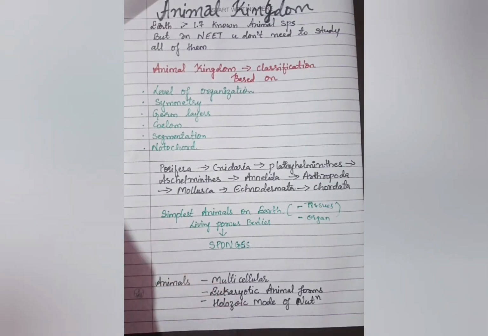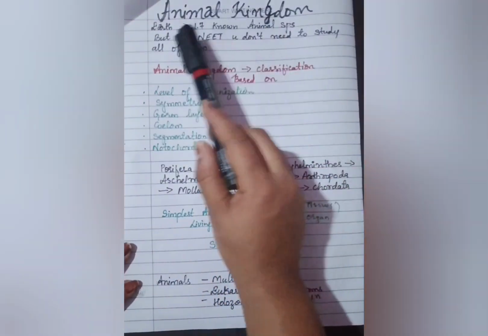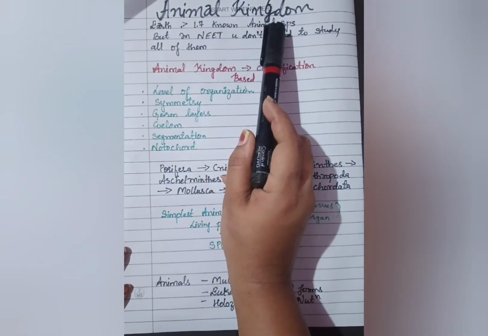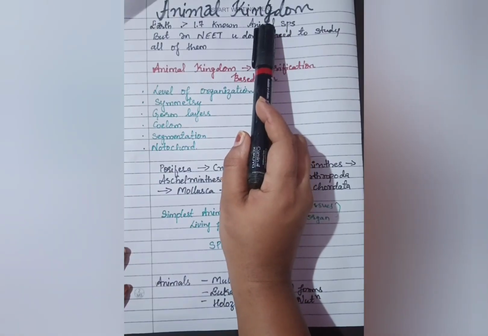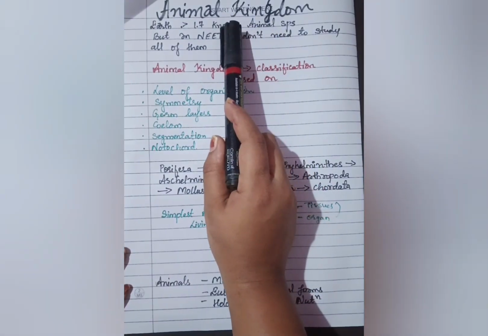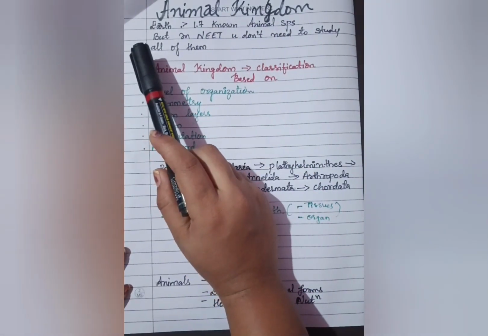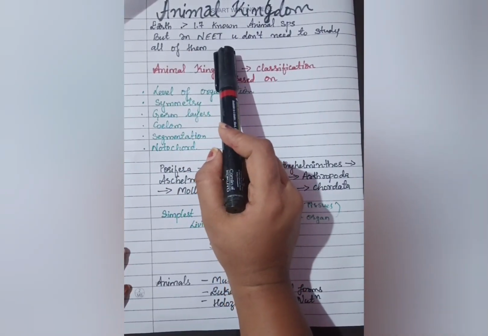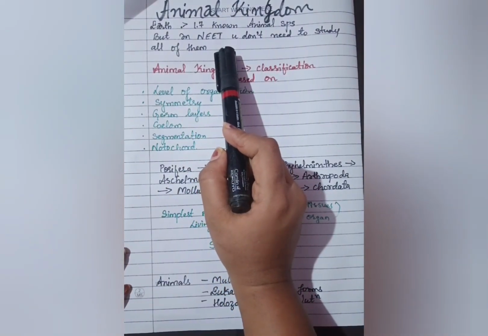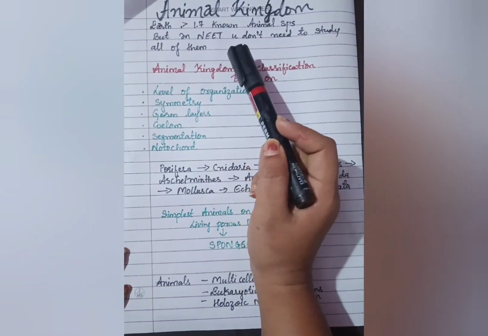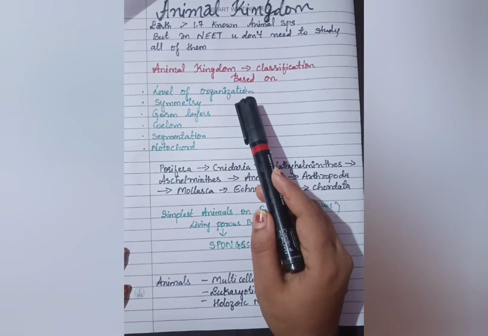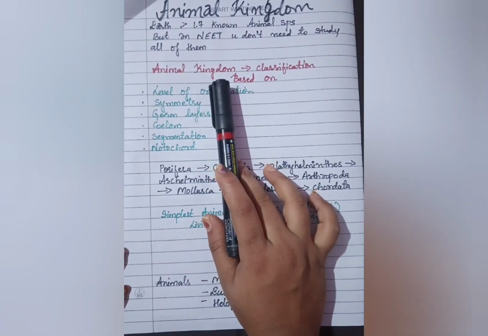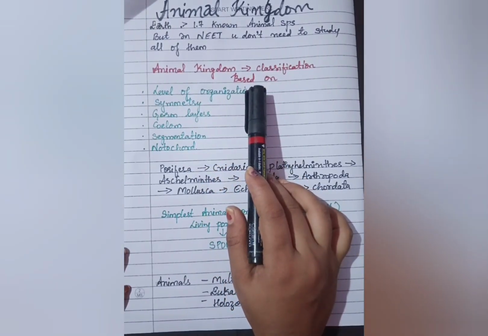So coming to the animal kingdom, on earth there are 1.7 to 1.8 million known species present in the world. Till now only this many species are known, and there are many unknown ones. We need not learn all these million species for NEET or any other competitive exam. We just need to focus on the basis on which the animals have been classified.